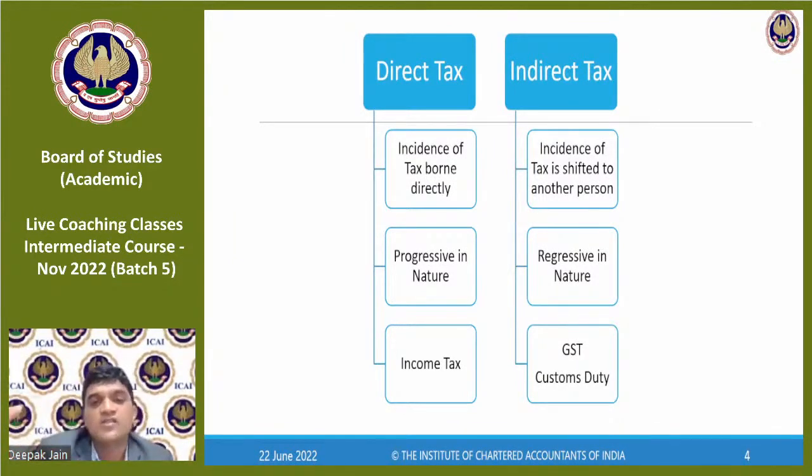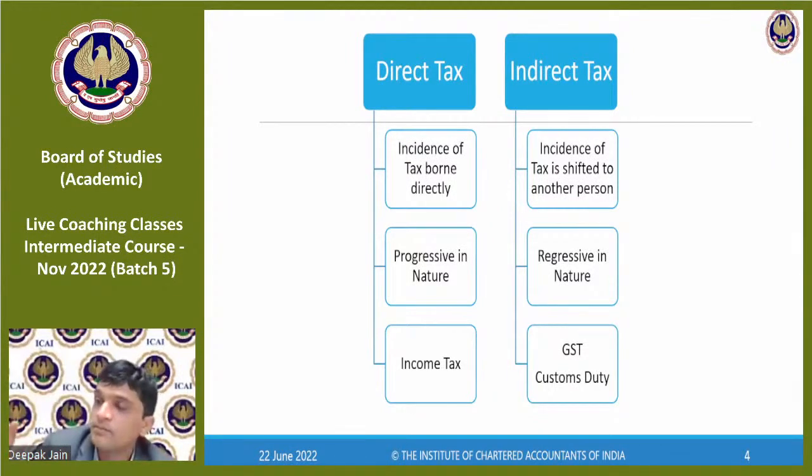Direct tax is also called progressive in nature, because as and when my income increases, my profit increases, my tax increases. So when income increases, tax increases, so it is progressive in nature. But indirect tax is regressive. Whatever my income, even if I'm rich, I pay the same indirect tax. A person who's poor also pays the same indirect tax.